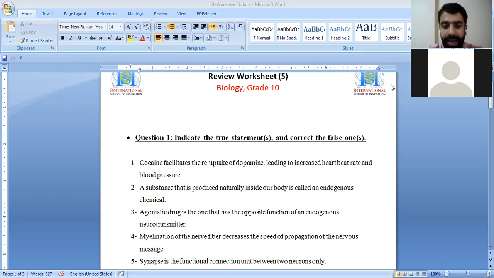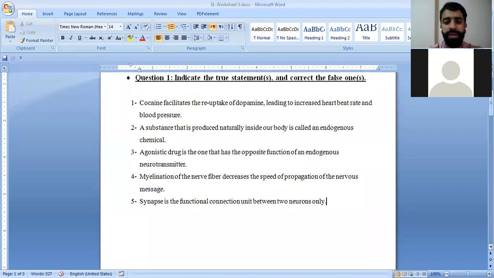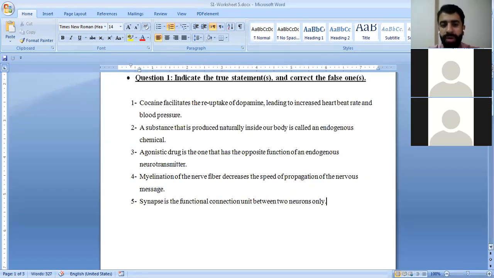Moving to Kamel. Kamel, number 2. A substance that is produced naturally inside our body is called an endogenous chemical. Is this true or false? True. Thank you. What do we call a substance produced outside the body?